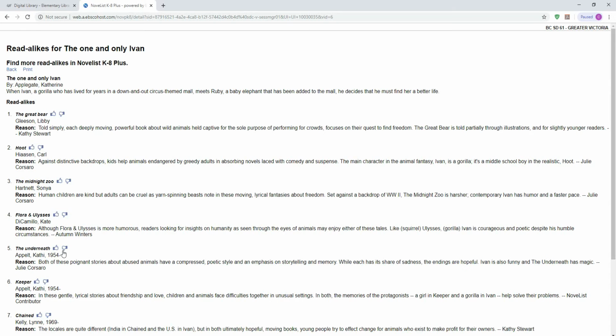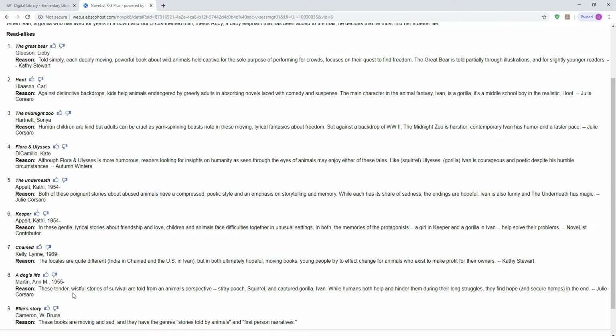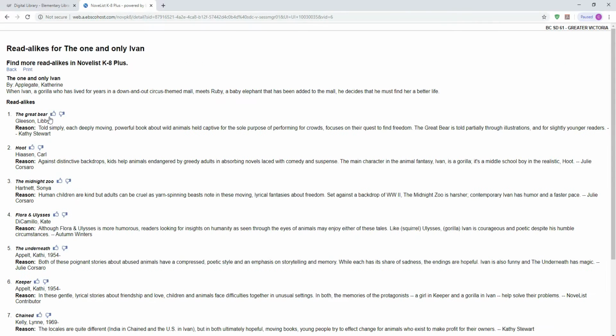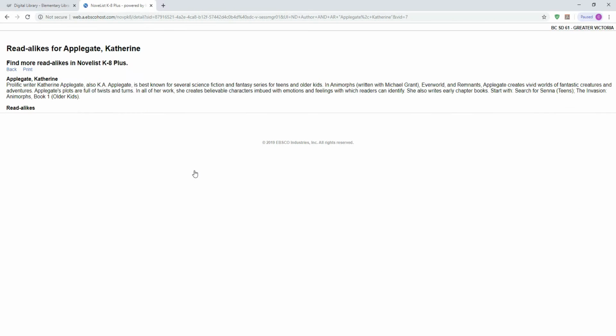These all tend to be books about animals and also award-winning books, because this is an award-winning book. And so all these read-alikes will tell you different suggestions for books that are similar that your child might like. Author read-alikes are books by the same author that your child might also like to read. In this case, it looks like Catherine Applegate didn't write any other books for that age level, although I do know she's made books for teens.